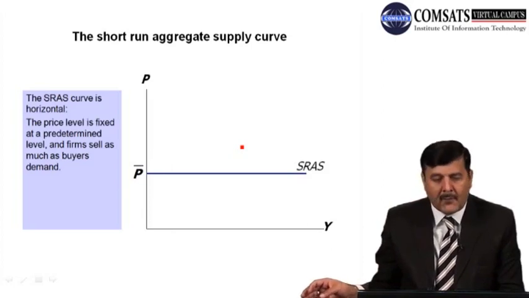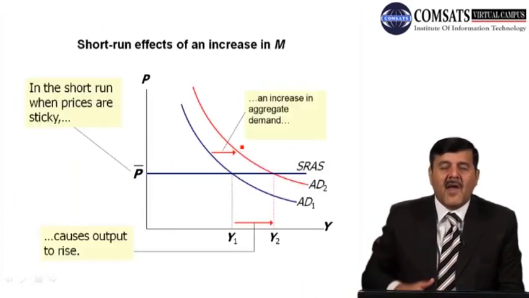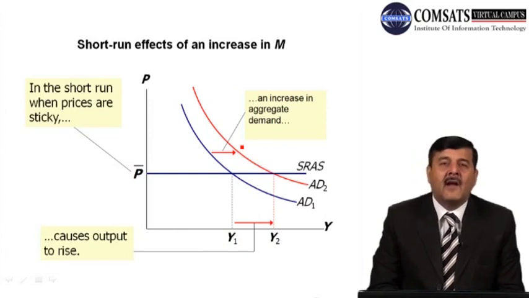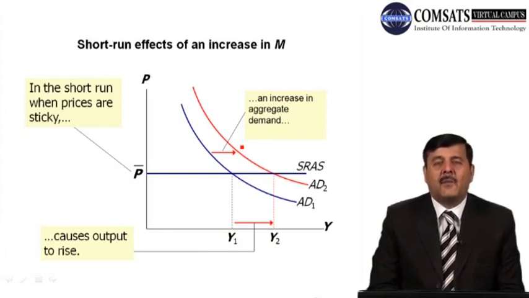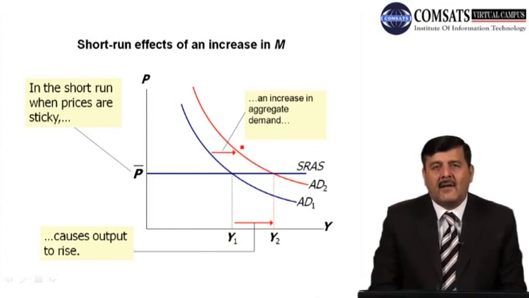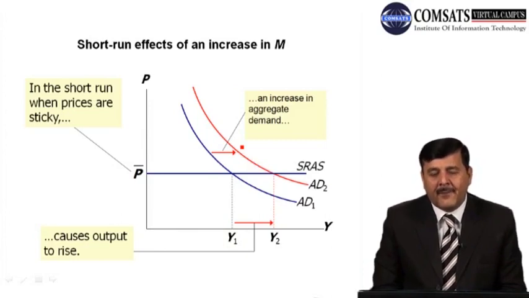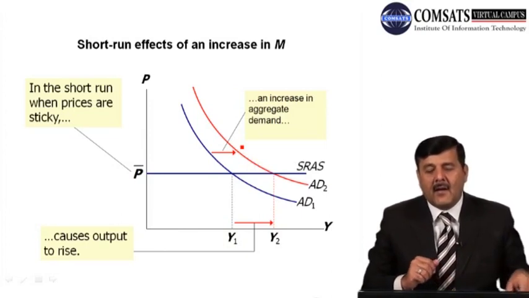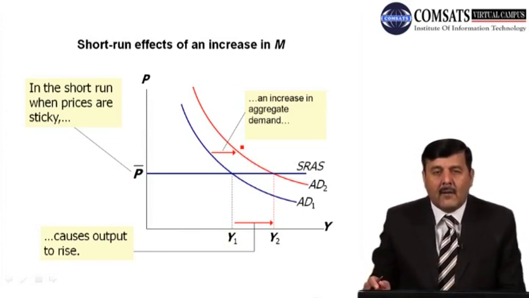so that they can earn more profit. Now we'll try to bring these two sides of the economy, aggregate demand and aggregate supply, into one diagram, and try to see that whenever there is a change in any parameter, not price, how it affects the output level and the price level in the economy. On the y-axis we are measuring price, and on the x-axis the output produced in the economy.